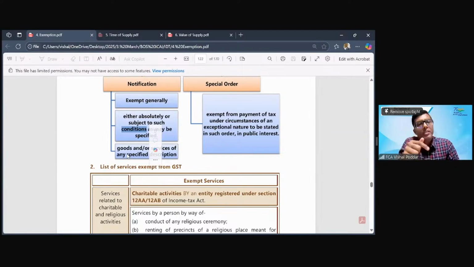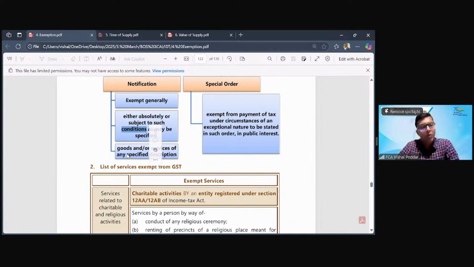However, if this explanation is added in that notification, or after that exemption entry was added, after 1 year of that date, then whatever is mentioned in the explanation will apply from that date forward. So it will be a prospective amendment. So these are two important pointers with respect to the delegated power to issue notification or special order granting the